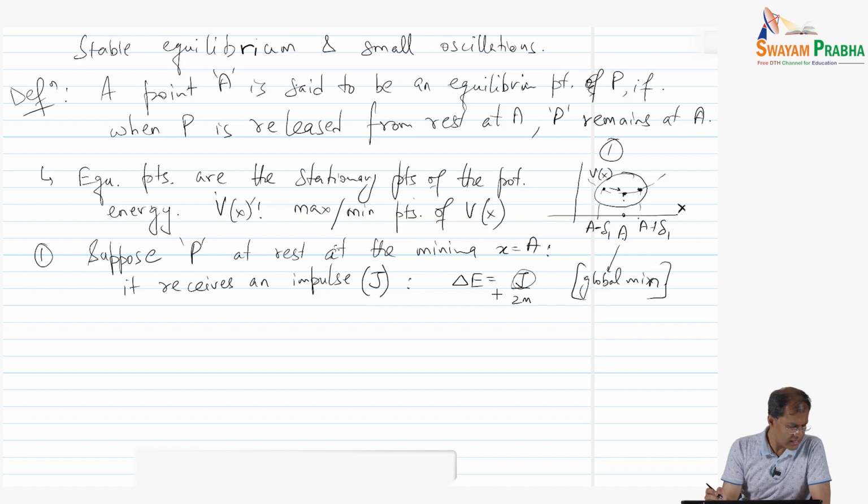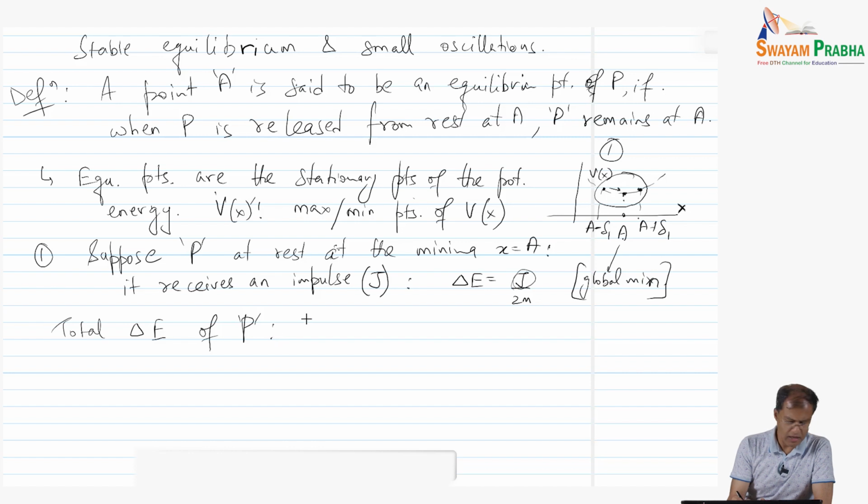So the total energy of this particle P is going to be E plus delta E. Earlier the energy at point A was E, and now the new energy is E plus delta E, so the energy of the particle has increased.